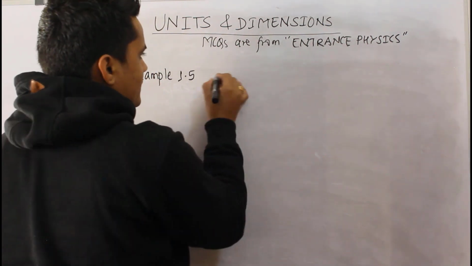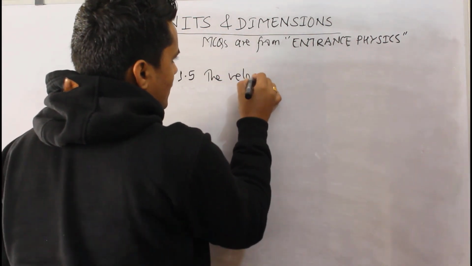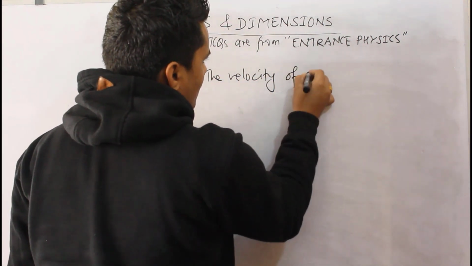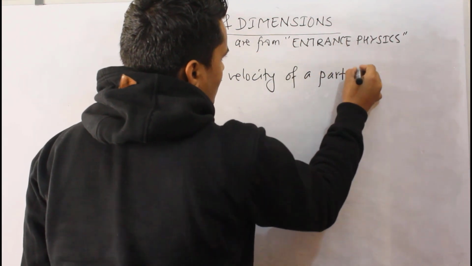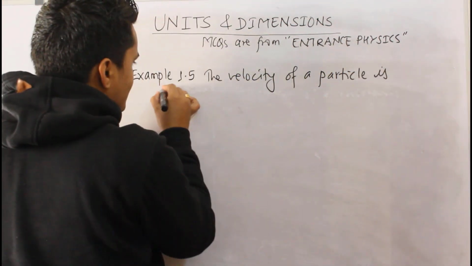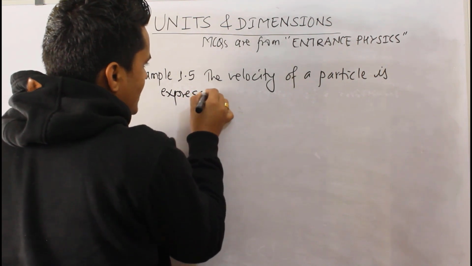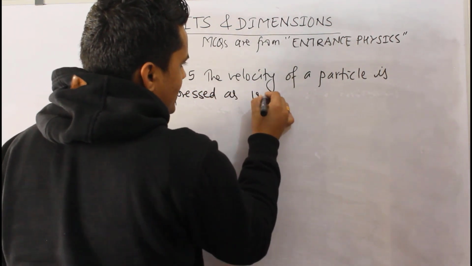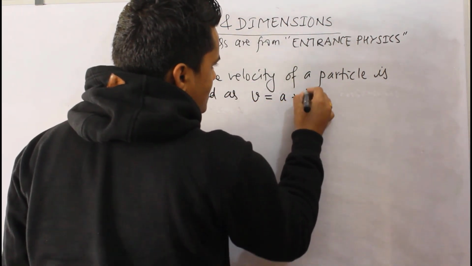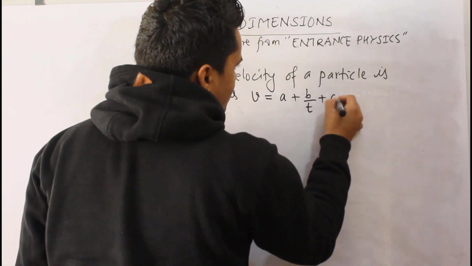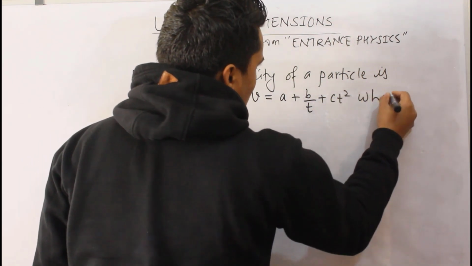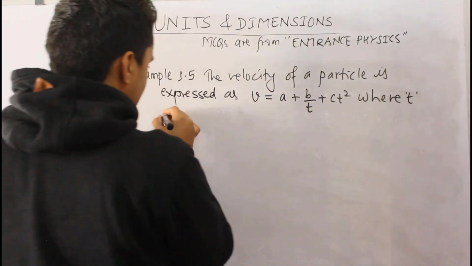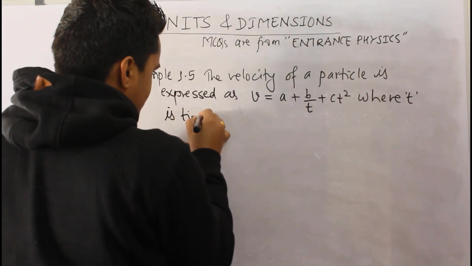Example 1.5. The velocity of a particle is expressed as v equals a plus b divided by t plus c t square, where t is time.